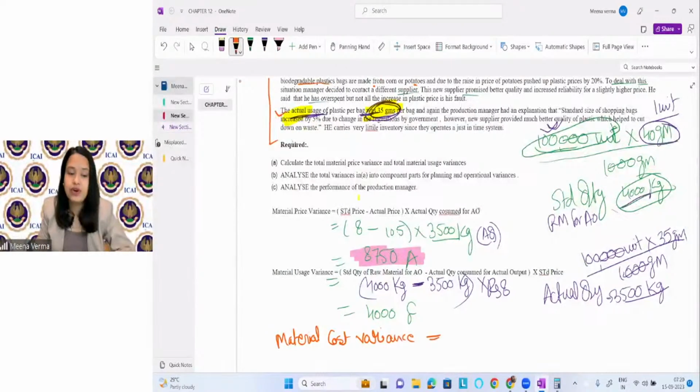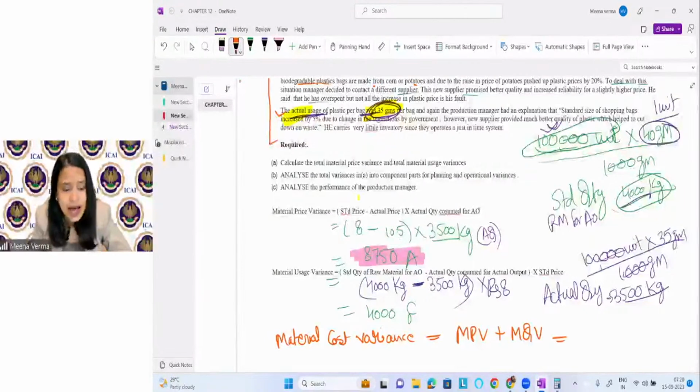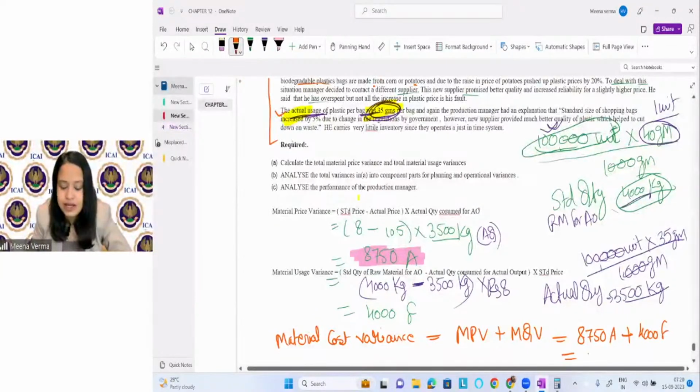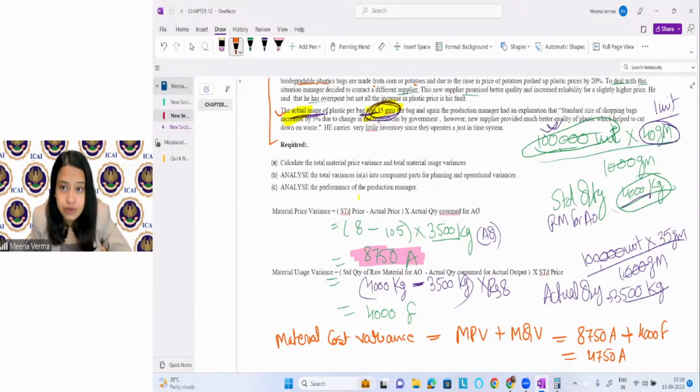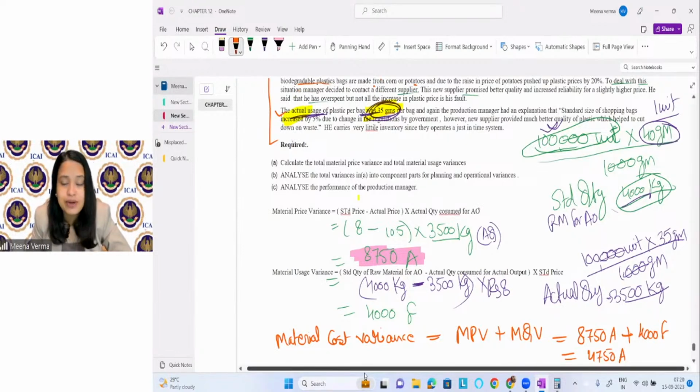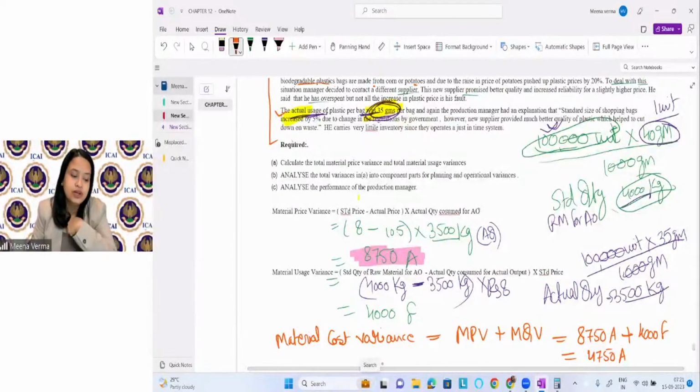If you will see, I want to calculate the material cost variance. It will be the sum of these two variances, that means material price variance plus material quantity variance. If I just add them, 8750 adverse plus 4000 favorable, you can see it is coming as 4750 adverse. Material cost variance is coming as adverse variance, right? You can see here. Now you can conclude.